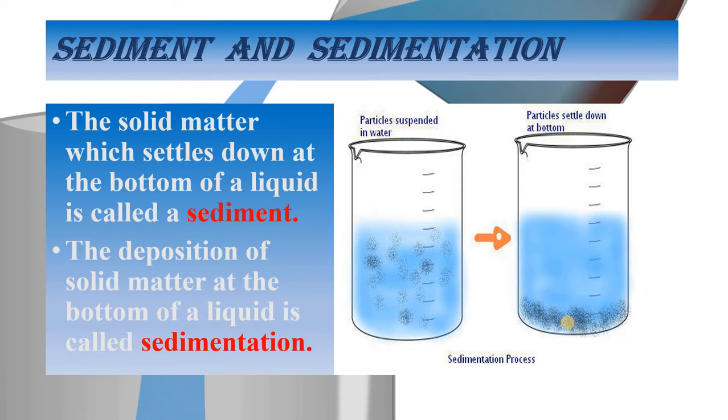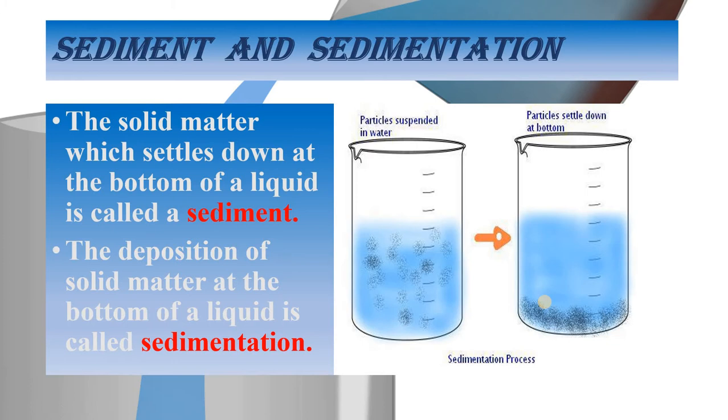Now, you have already learnt in chapter number 4, sorting materials into groups, that the particles which are heavier than water settle down at the bottom. Similarly, as sand is heavier than water, it settles down at the bottom. Now the solid matter which settles down at the bottom of the liquid is called sediment, and the deposition of solid matter at the bottom of the liquid is called sedimentation. This process of settling of the particles at the bottom of the liquid is called sedimentation.